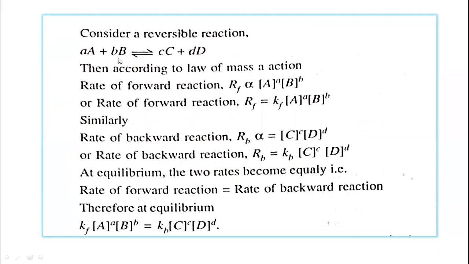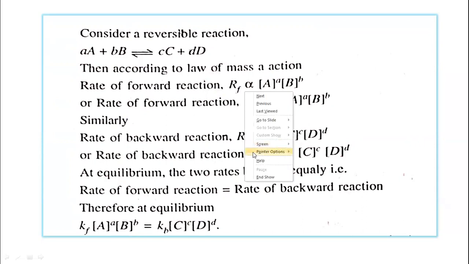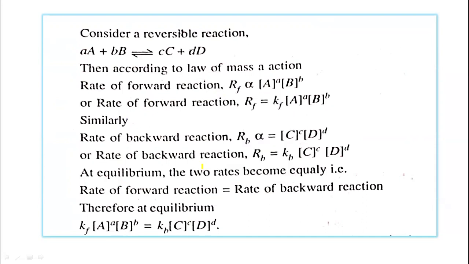So, rate of the forward reaction, because this is now the reversible reaction. We can write here that the rate of the forward reaction is directly proportional to the concentration of the reactant A raised to power a, multiplied by the concentration of the reactant B raised to power b.